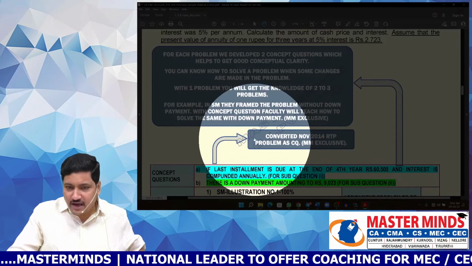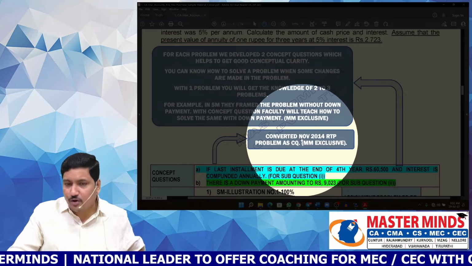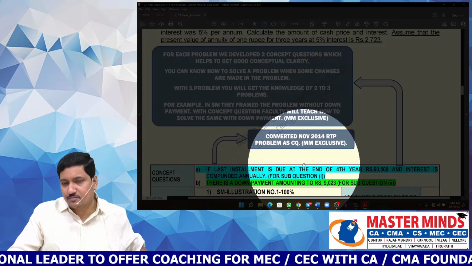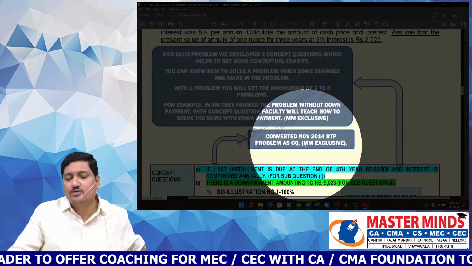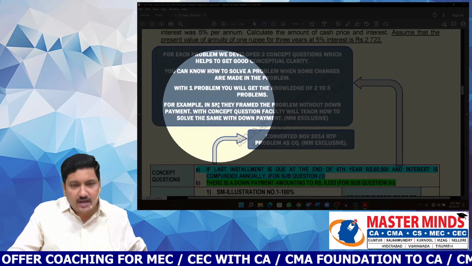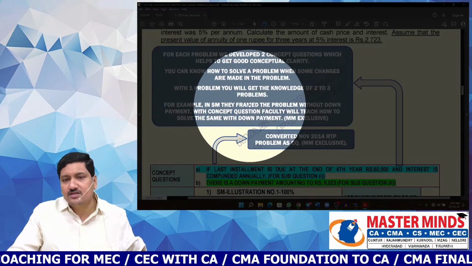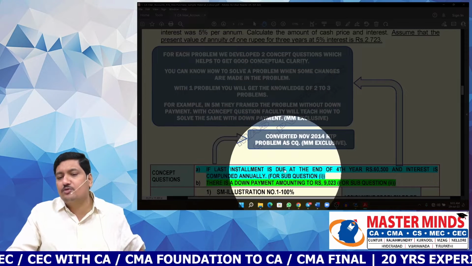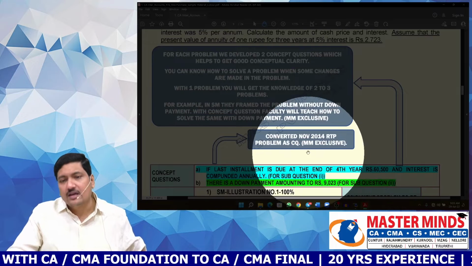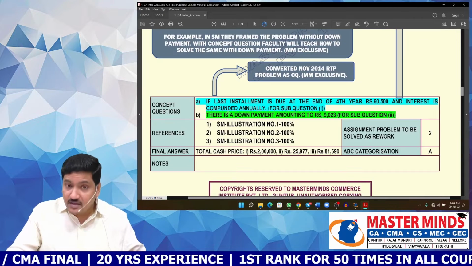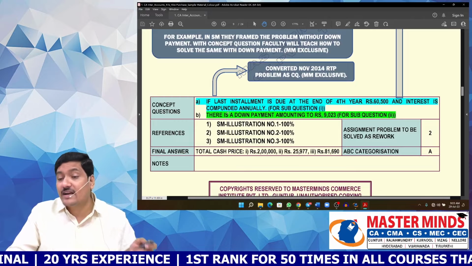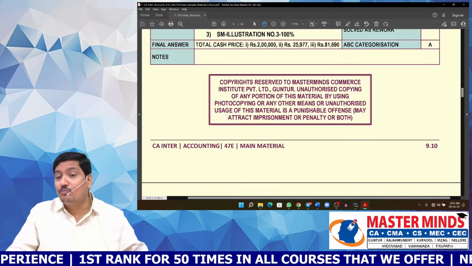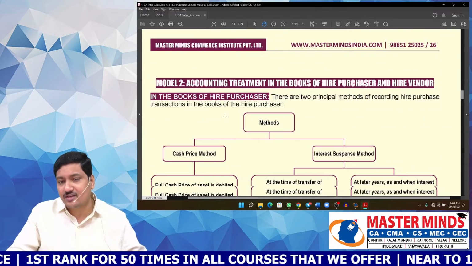Look at concept question A. Actually, we have drawn this point from the November 2014 RTP. That means if you look at this concept question, it is like solving the November 2014 RTP problem. Similarly, in another concept question, in the study material they have given the problem without a down payment. Now through this concept question, we will teach what will happen if there is a down payment. That means just by solving one problem, you are getting the knowledge of solving 3 different problems. That means more importance to quality rather than quantity.